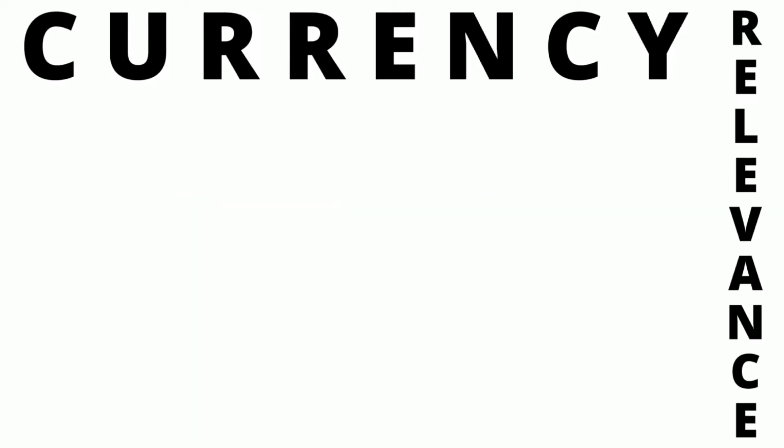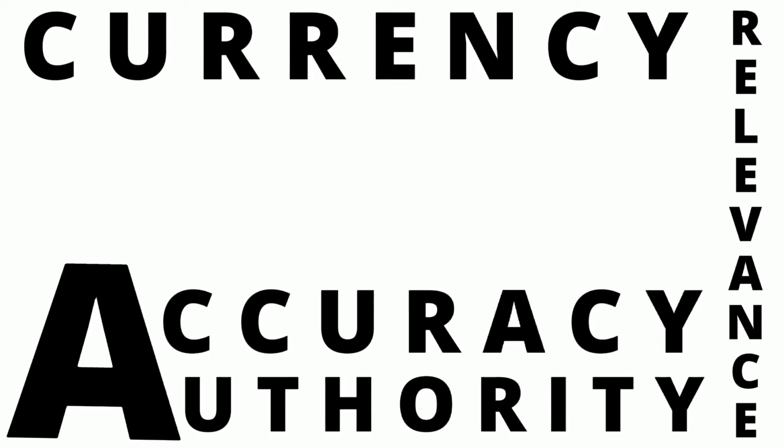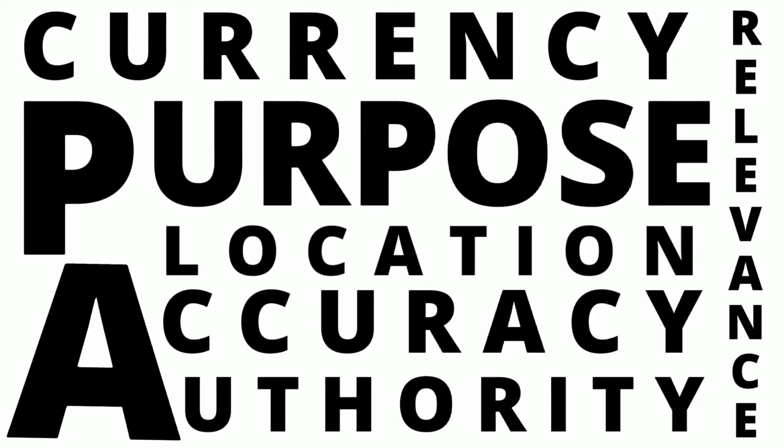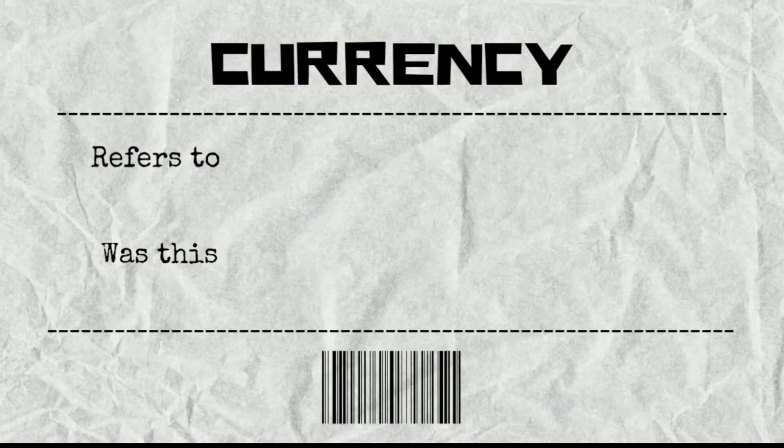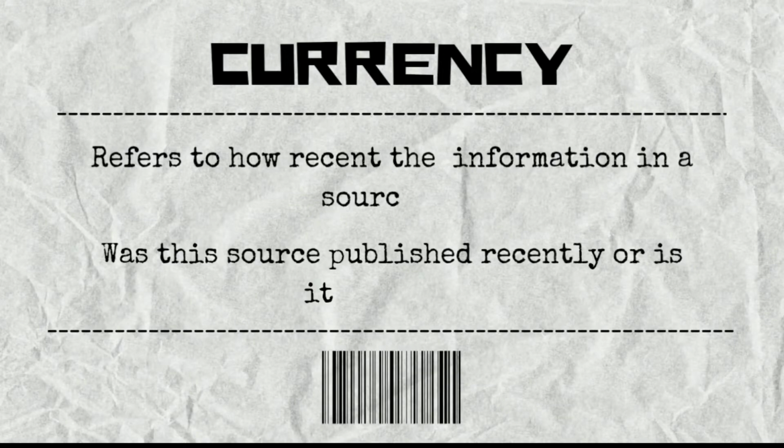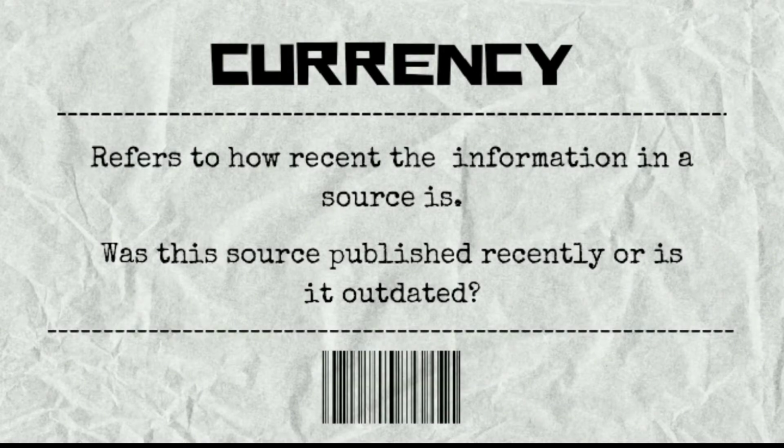Currency, relevance, authority, accuracy, purpose, and location. Currency. Currency refers to how recent the information in a source is. Was this source published recently or is it outdated?